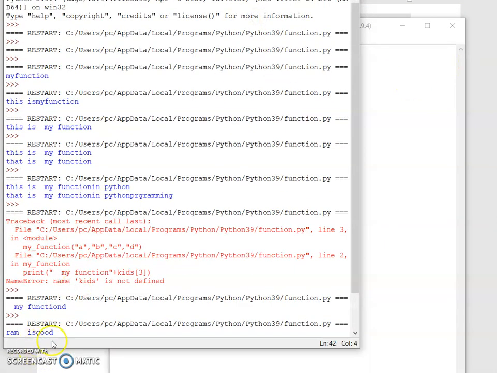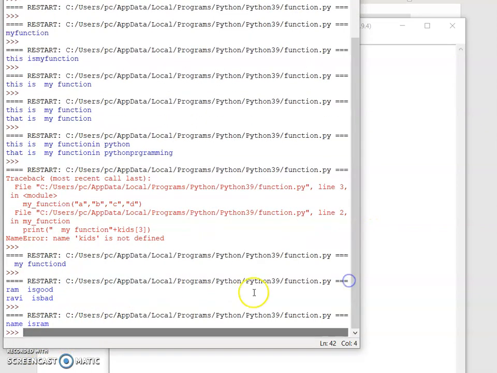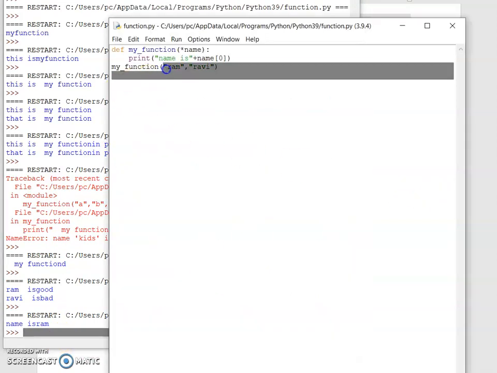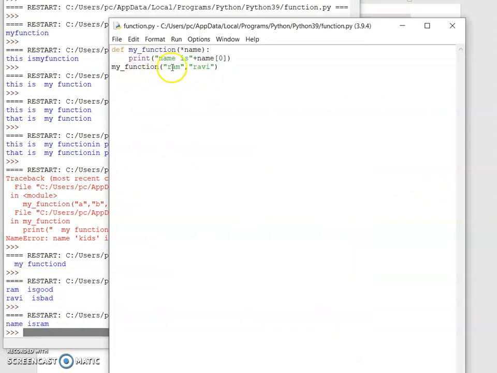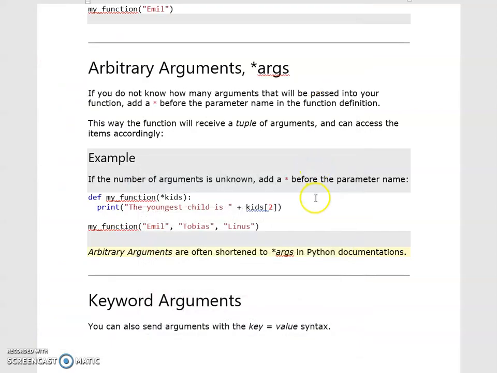Name is Ram is printed. Okay, name is Ram. So I have been accessing 0th element. I don't know number of elements present, but by using star we can access them, that means we can call the elements from the calling function. Okay, this is the use of star arguments.